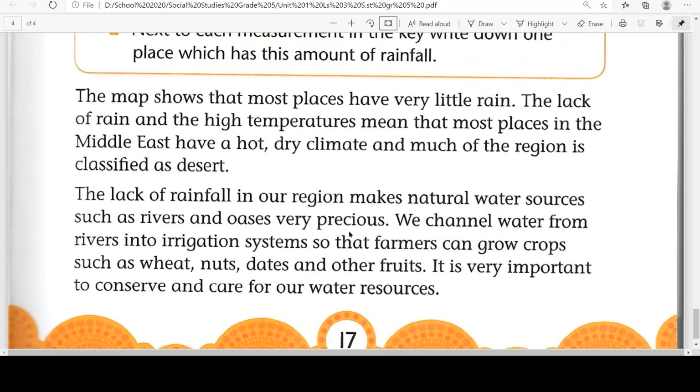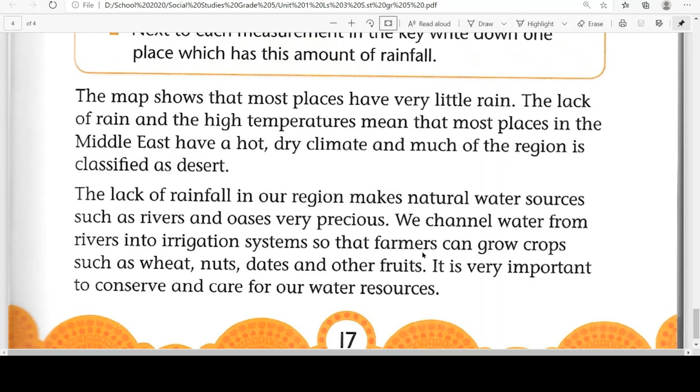We channel water from rivers into irrigation system so that farmers can grow crops such as wheat, nuts, dates and other fruits. It is very important to conserve and care for our water resources. So the lack of rainfall makes it very precious in the desert areas. Water sources are very important. We channel water from rivers into irrigation system. It means wherever the water is available, the water is delivered to those areas where the farmers are growing their crops. That system is called irrigation system.